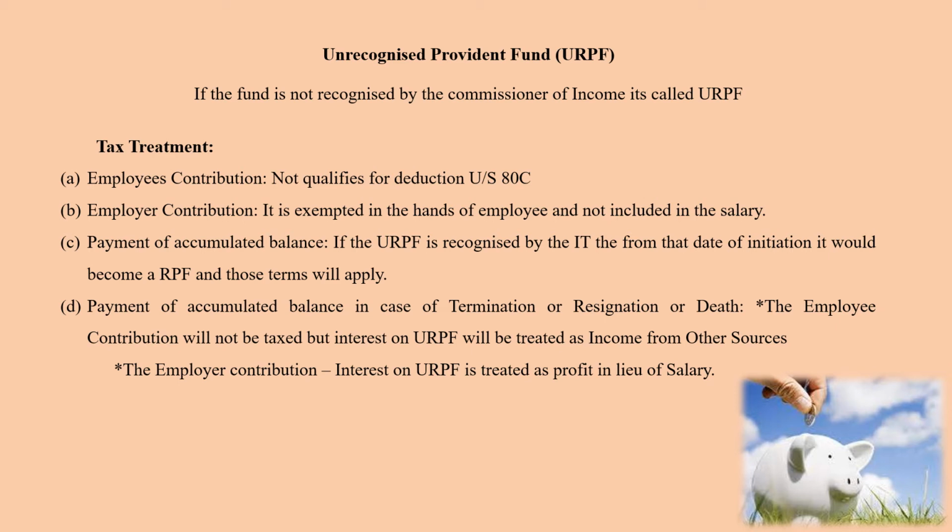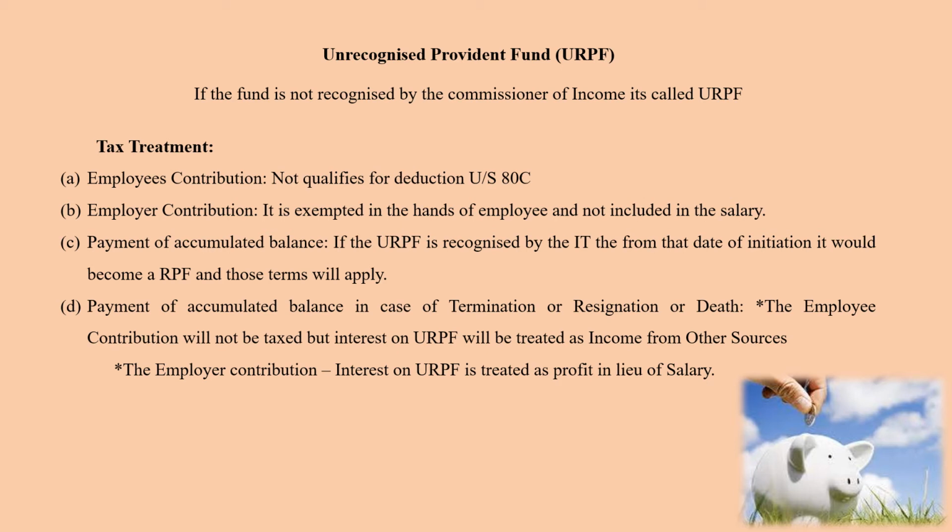So say for example, you have put in your money in an unrecognized provident fund scheme. When the payment of accumulated balance is given, if this scheme has been recognized by the income tax authorities, it will become a recognized provident fund or an RPF. Then in that case, the RPF tax treatment rules will apply and not URPF. So that has to be taken care of.